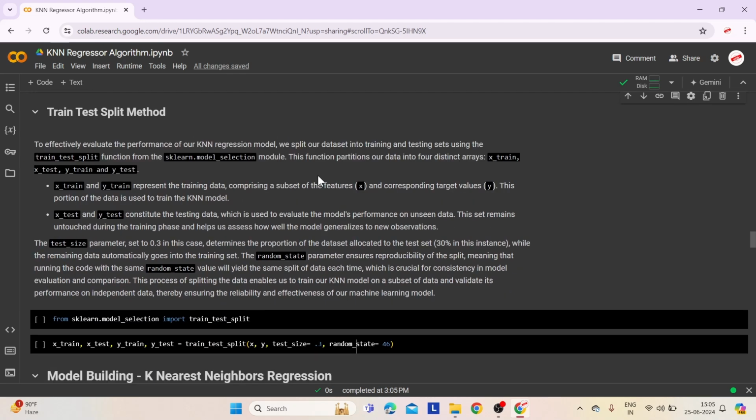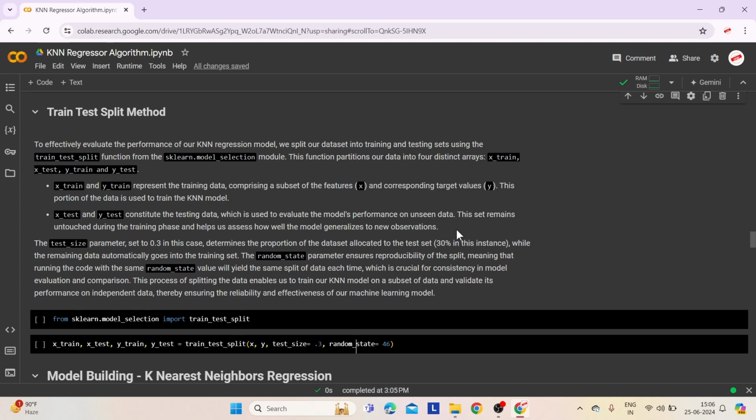Now let's look at the train test split method. To evaluate our KNN regression model effectively, we split the dataset into training and testing sets using the train_test_split function from the scikit-learn model_selection module. This process creates four arrays: X_train, X_test, y_train, y_test. X_train and y_train contain the features and target values for the training set, which is used to train the KNN model. X_test and y_test hold the features and target values for the testing set, which is used to evaluate the model's performance on unseen data.